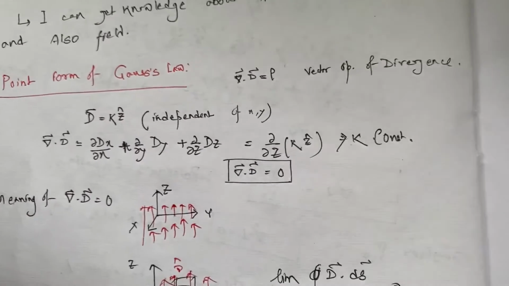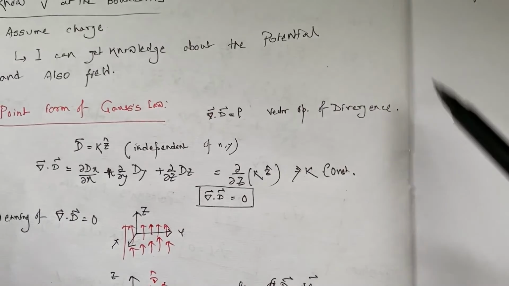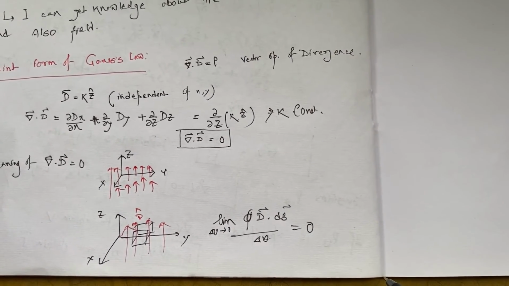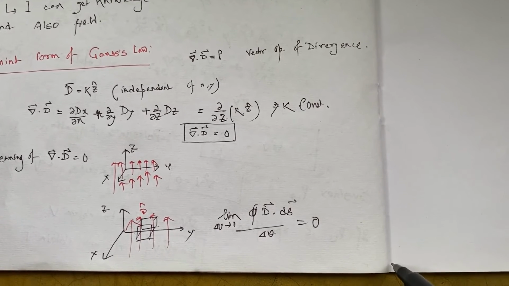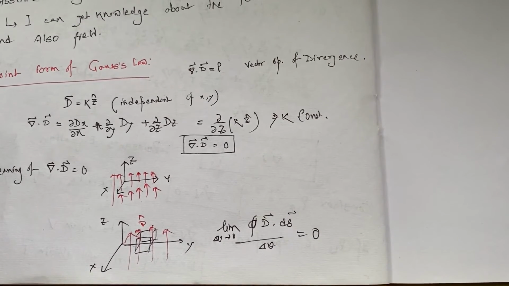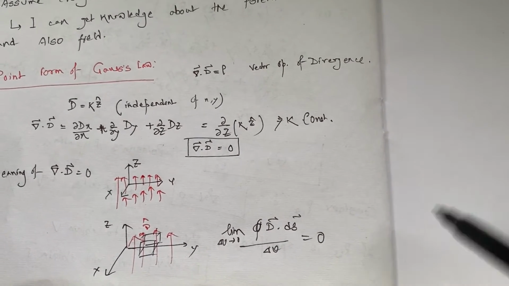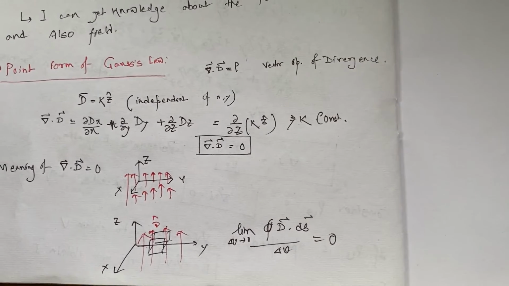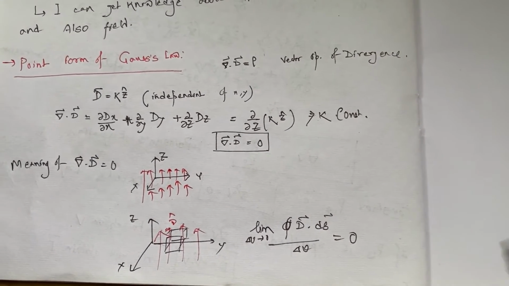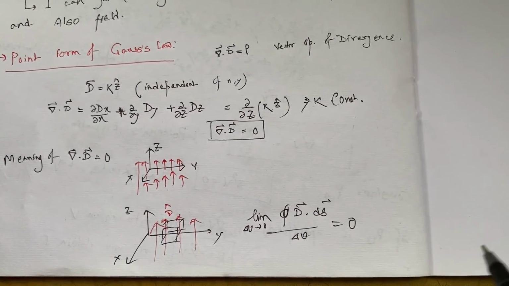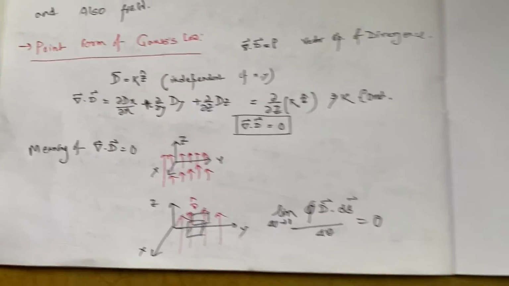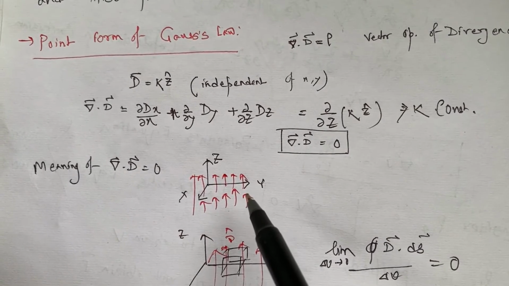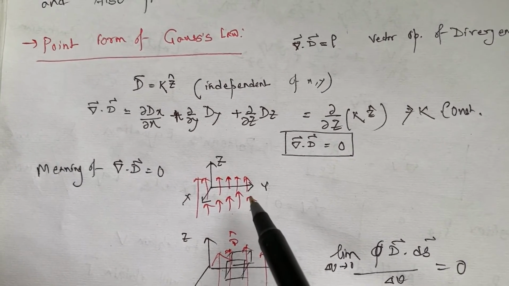So if I consider this direction as z, this as x and this as y, then the D field is only along this direction. There is no field along any direction perpendicular to this. So here is the two-dimensional picture of what I have just said.